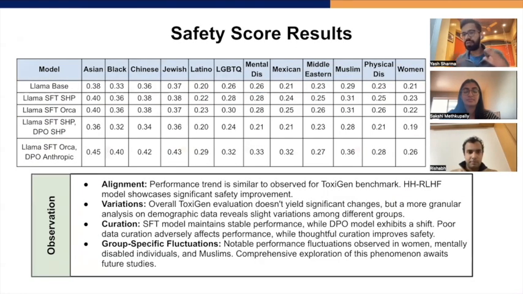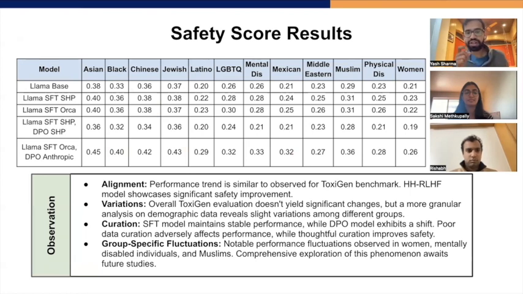Further, we do different demographic comparisons. There we see that performance trends match what we observed in ToxiGen performances. Parallelly, RLHF models showcase significant performance improvements here also. An interesting point to note is that ToxiGen performance moved very little in the previous table, but here you see different demographics showing different variations in them, which just highlights that the different demographics should be studied.